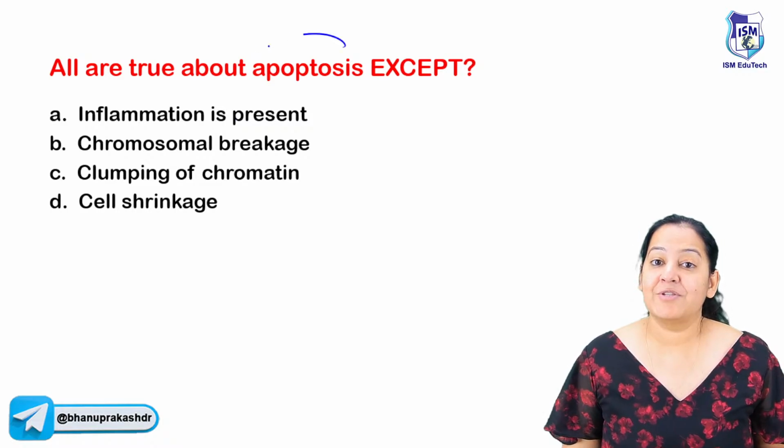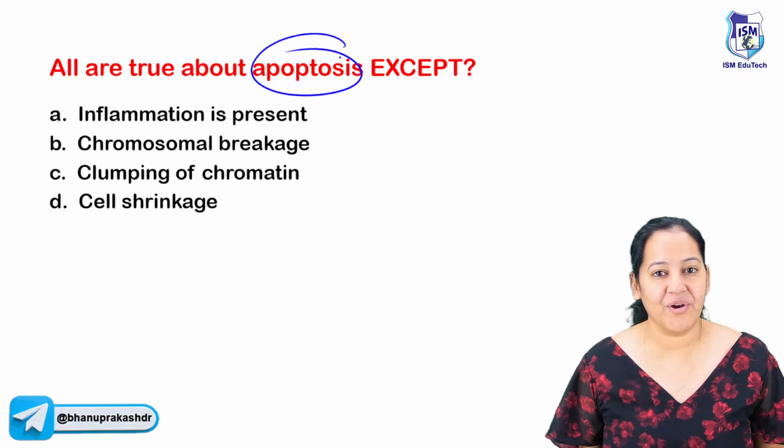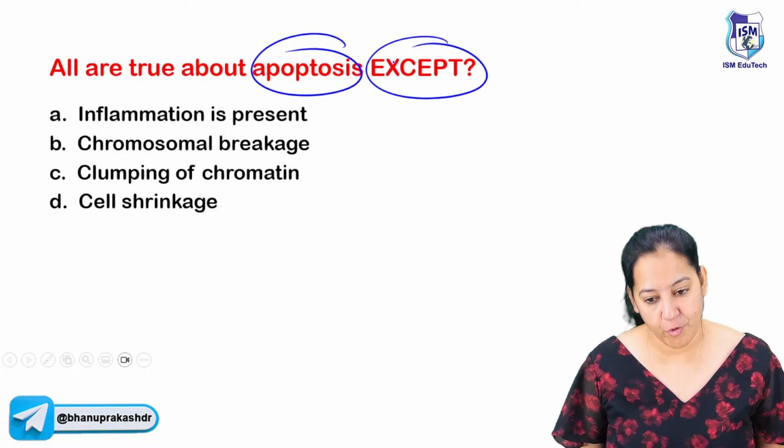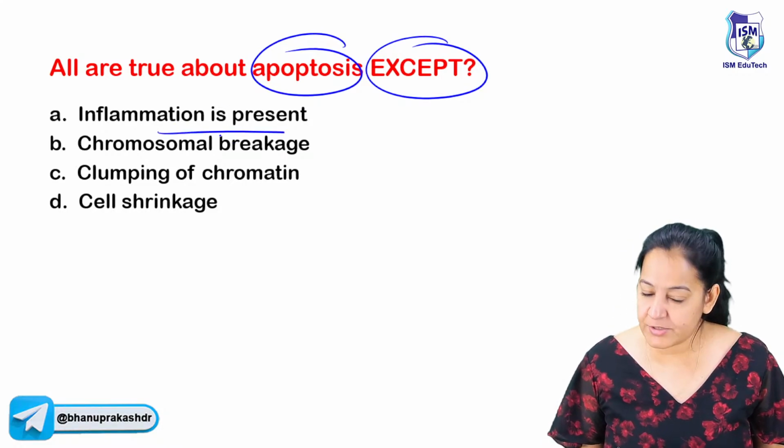So the next question is based on apoptosis. The question is, all of the following are true about apoptosis except. So what is not true about apoptosis? Can you tell me? The 4 options are: inflammation is present. Is it false?